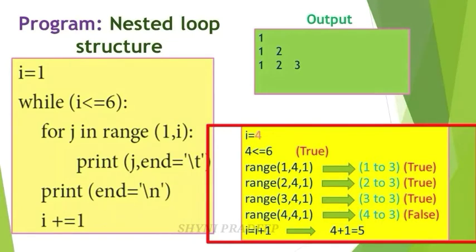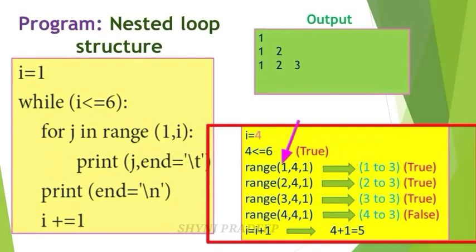Next check the condition. 4 is less than or equal to 6. This condition is true. So next execute the for loop. Range 1. What is the value of I? 4. And next increment. Step value is what? 1. That is default step value. Okay. Check this condition. This 1 is the initial value. This is the stop value. You have to find the end value now. 4 minus 1, 3. That is the end value. So 1 to 3. You have to generate the list of values from 1 to 3. So this condition is true.